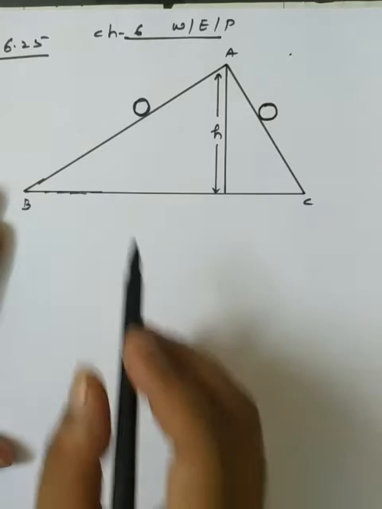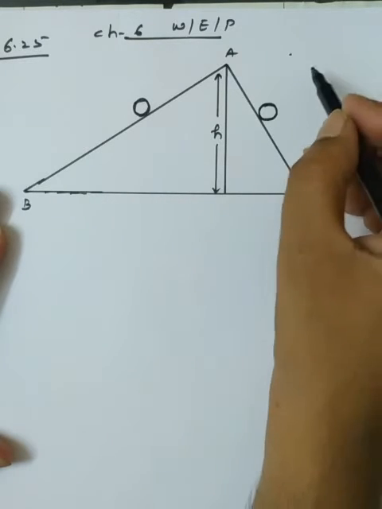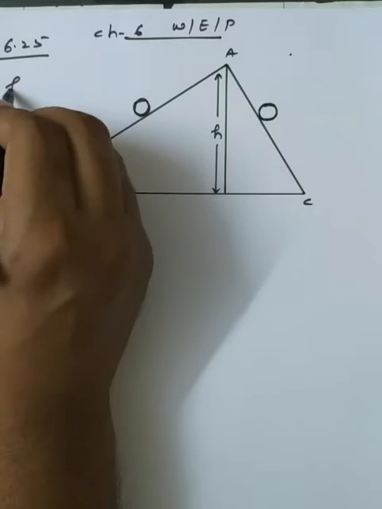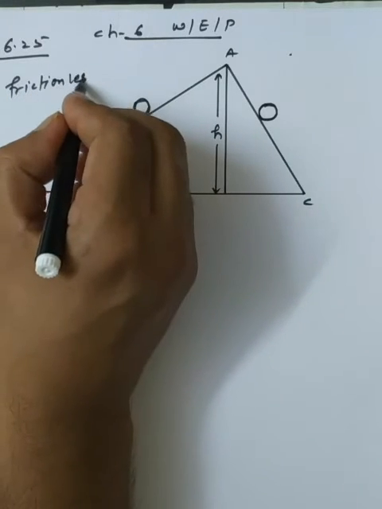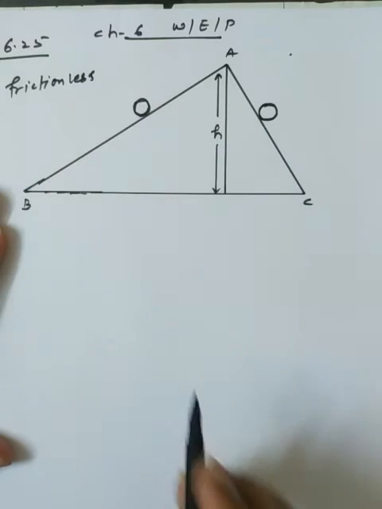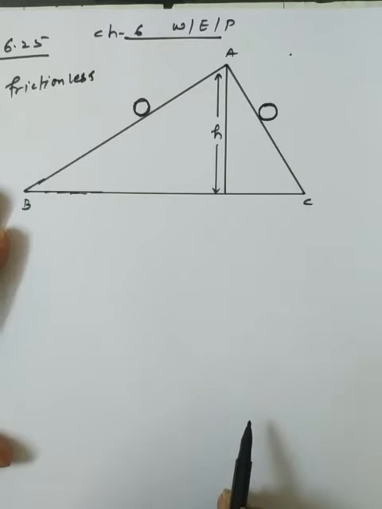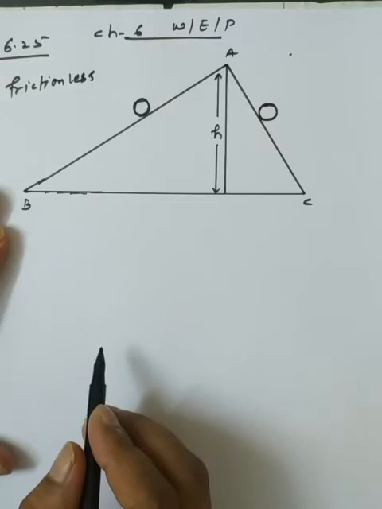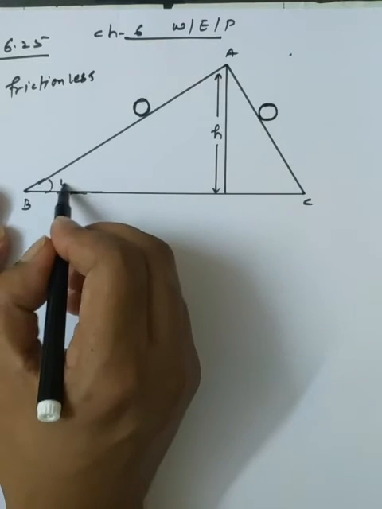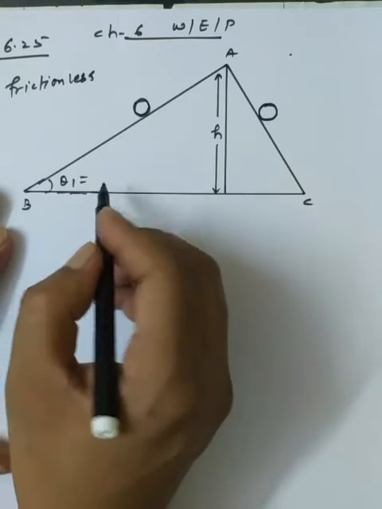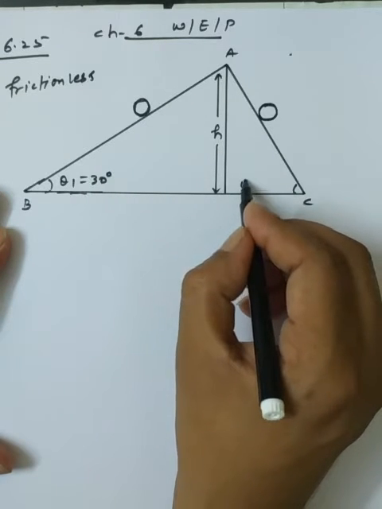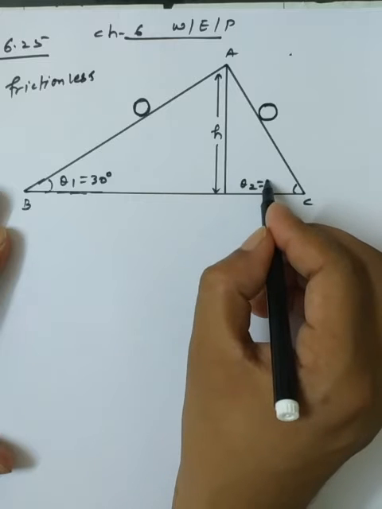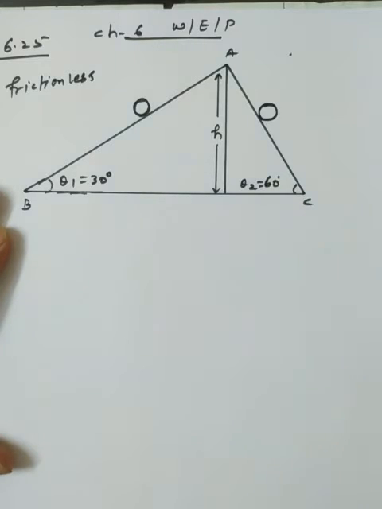Now, we have two inclined frictionless tracks. So we have made the basic assumption that the tracks are frictionless. There is no meaning of friction on the surface. One is gradual and the other one is steep, meeting at A. One inclined plane has the angle theta 1 equal to 31 degrees, and the other one is very much steeper, theta 2 equal to 60 degrees. This is the basic representation which I have made here.